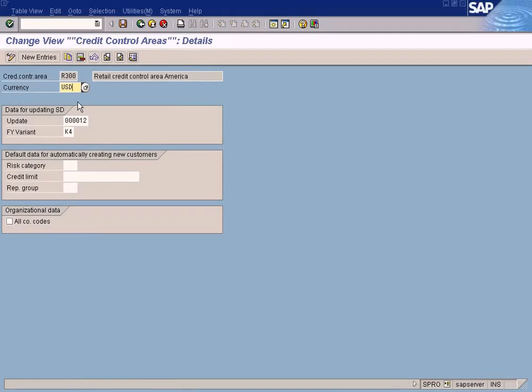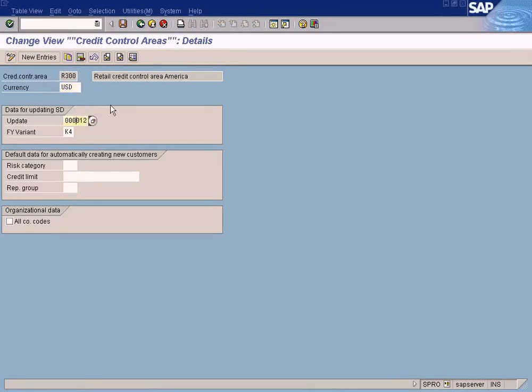The currency will be, this is the order currency, USD, and these two fields will control the way the data is updated in the sales distribution module. Here you need to enter the order currency. Normally we will enter the company code currency here.